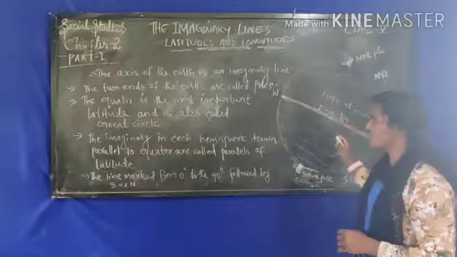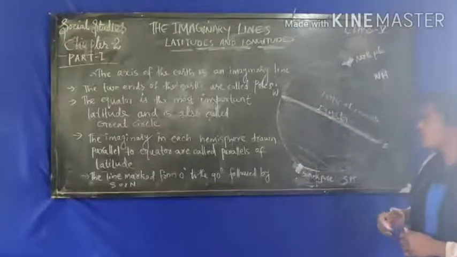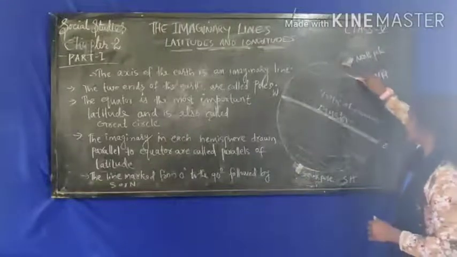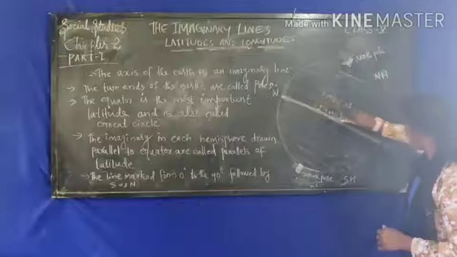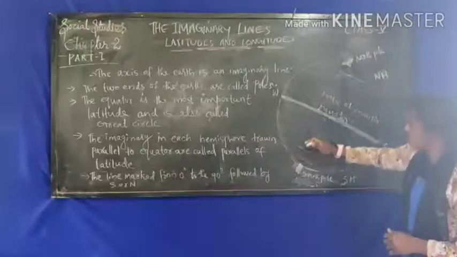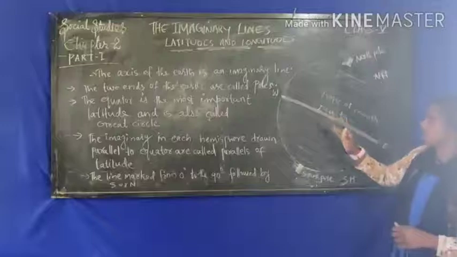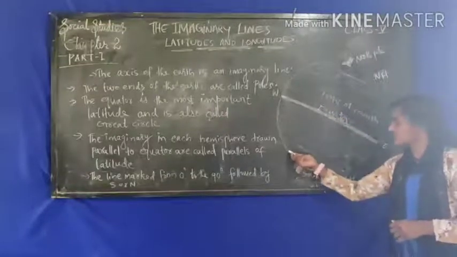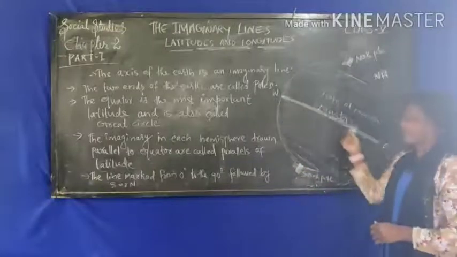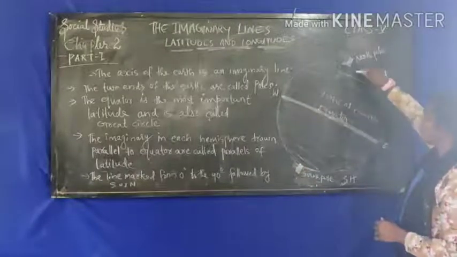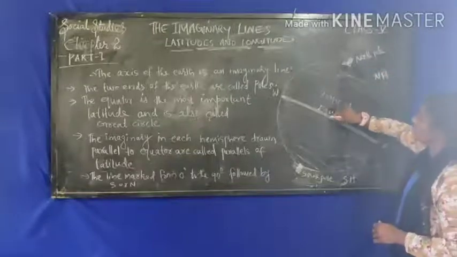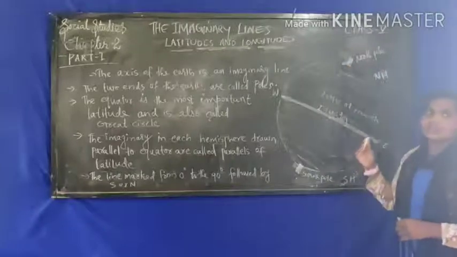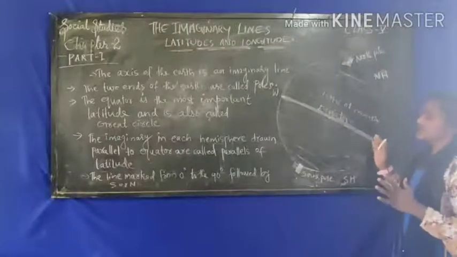These imaginary lines drawn parallel to the equator in each hemisphere are called the parallels of latitude. Starting from here, as it goes towards the southern parts, the length of these lines decreases. When you look at the globe, you can understand that this is the smallest one and this is the biggest one. When the distance from the equator increases, the length of the lines decreases.